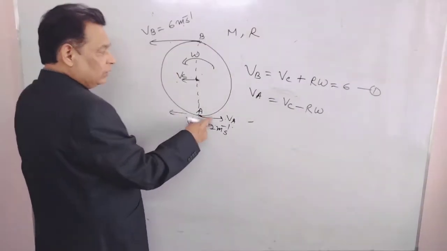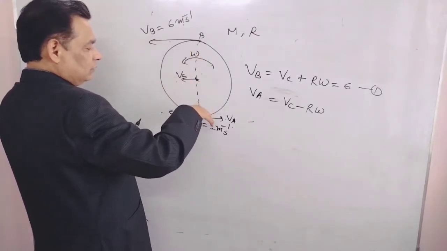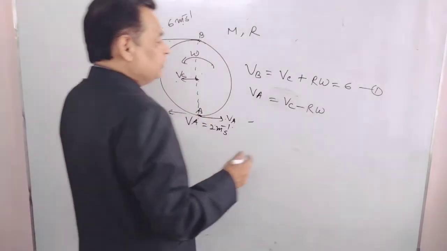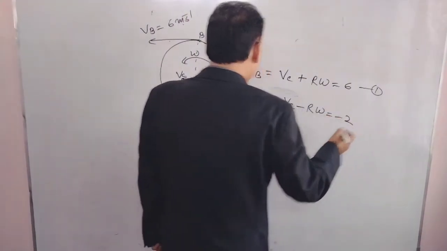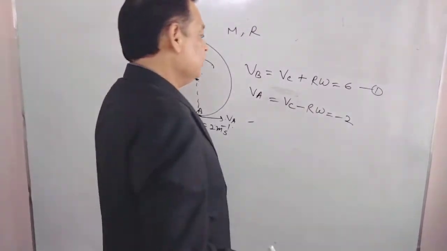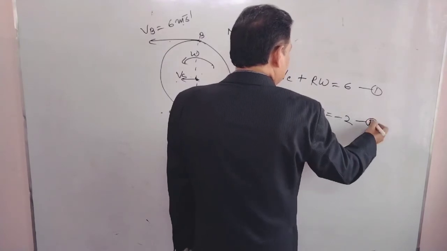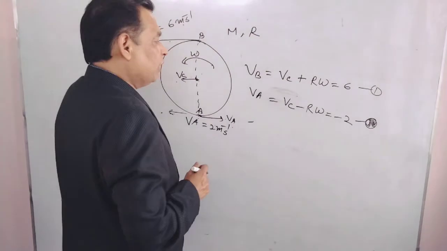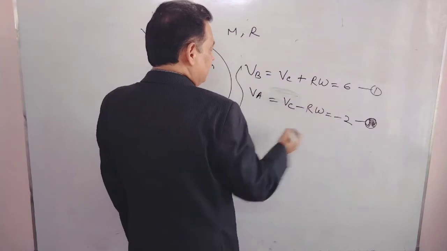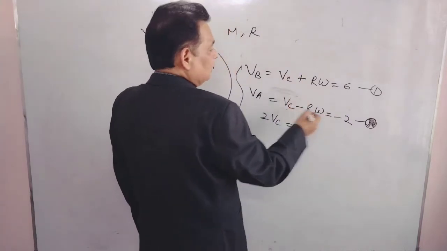Why opposite? You know that Vc is in this direction, leftward, and for this omega, for anti-clockwise, we will have r cross omega. So Vc minus r omega is minus of 2. Why? Because this is towards right. We have taken left as positive, so right should be taken negative. Vc minus r omega is minus of 2. We can solve these two equations simultaneously and we can have Vc and r omega. What will be that one? By solving this one simultaneously, after adding, the 2Vc is 4.